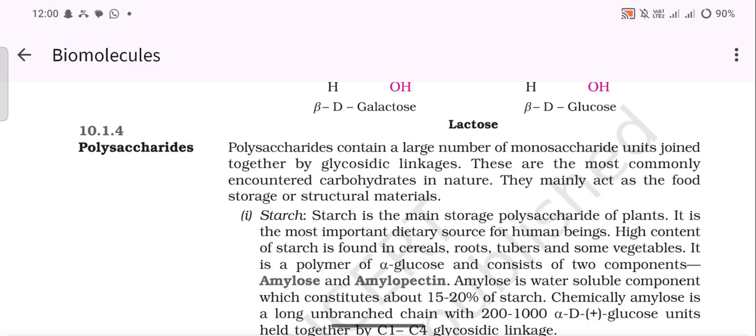Our next topic is polysaccharides. Polysaccharides contain a large number of monosaccharide units joined together by glycosidic linkages. These are the most commonly encountered carbohydrates in nature. They mainly act as food storage or structural materials.